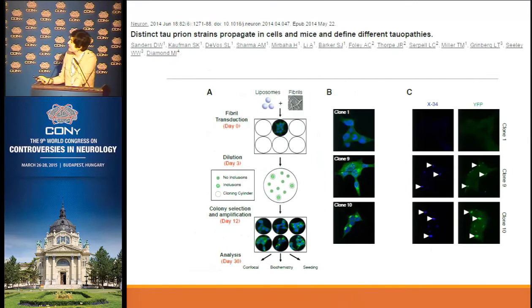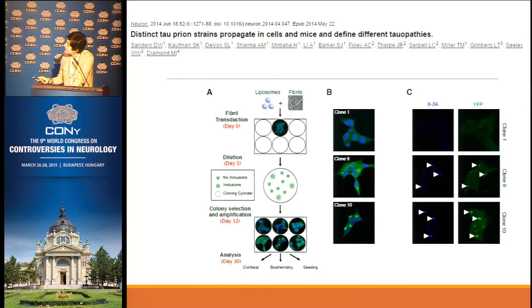And the last thing I would like to show, to corroborate my opinion that tau disease is a spectrum, is a work that I collaborated on with Marc Diamond, who is now in Texas. He did something very elegant. He took tau fibrils and exposed them to human cells that had a tau mutation inserted in the binding domain.